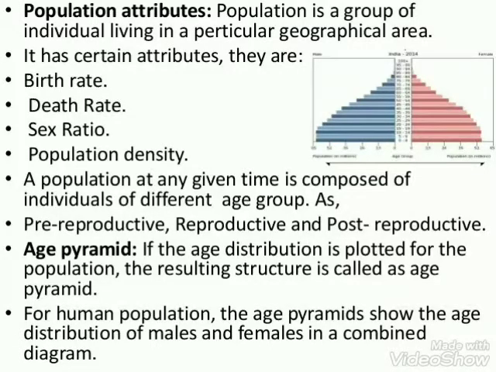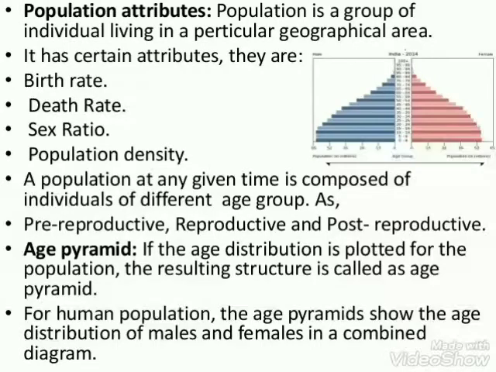It is the total number of individuals of a species in a given geographical area which can interbreed under natural conditions to produce fertile offspring and function as a unit of biotic community. Population ecology links ecology to population genetics and evolution.